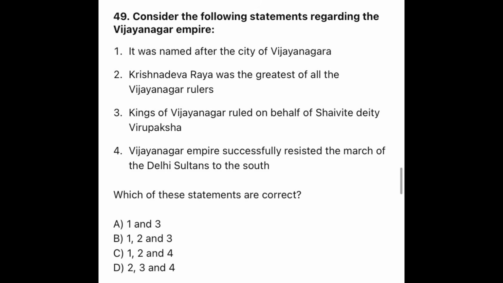Question 49. Consider the following statements regarding the Vijayanagar Empire. Option 1. It was named after the city of Vijayanagara. Option 2. Krishnadevaraya was the greatest of all the Vijayanagar rulers. Option 3. Kings of Vijayanagar ruled on behalf of the deity Virupaksha. And option 4. Vijayanagar Empire successfully resisted the march of the Delhi Sultans to the south. Which of these statements are correct? The correct option is B. Option 1, 2, and 3.